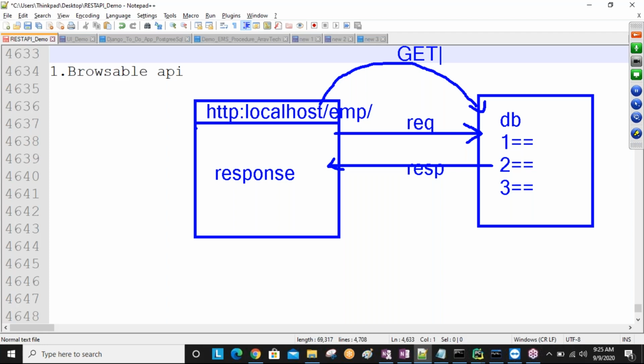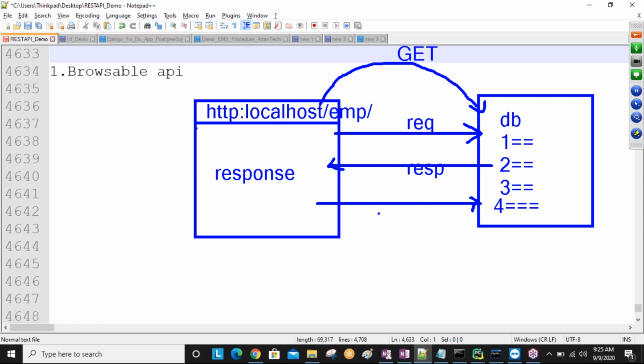So using Django URLs from the browser, we send a GET request only by default, and we get the response without developing any presentation. If you want to create new data, for example 3 records are there, I want to create a fourth record.